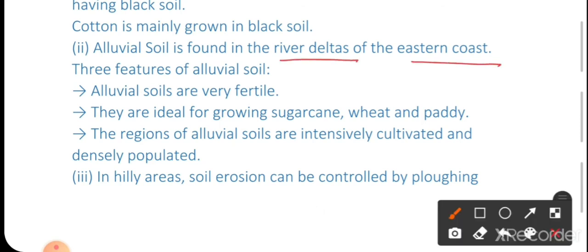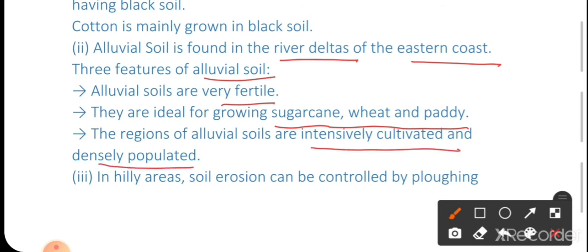The 3 features of alluvial soil are: alluvial soils are very fertile. They are ideal for growing sugarcane, wheat and paddy. The regions of alluvial soil are intensely cultivated and densely populated. These are the 3 main features.